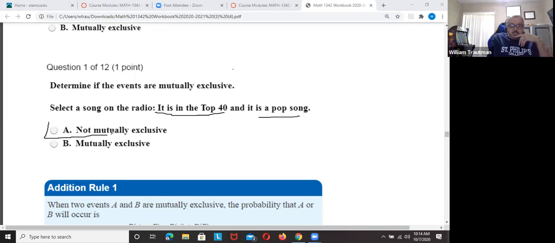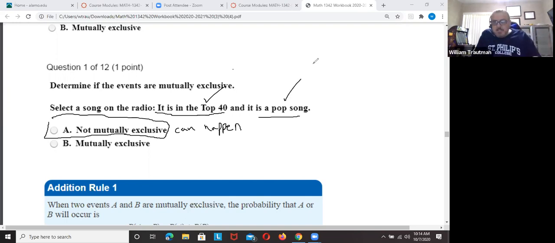It's not mutually exclusive because it can happen. It can be in the top 40 and top 40s can be pop songs. You see, it could happen. It's top 40 and it's a pop song. Usually, aren't all top 40s pop songs? I don't know what classifies something as a pop song. So it's not mutually exclusive. Mutually exclusive means it cannot happen at the same time.